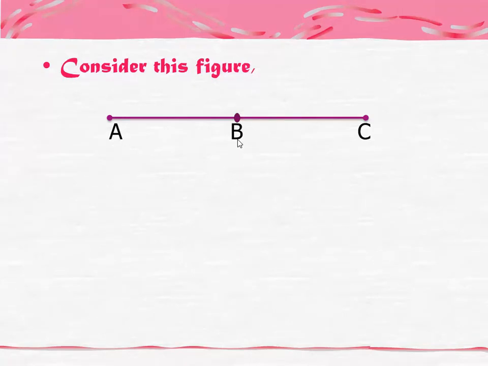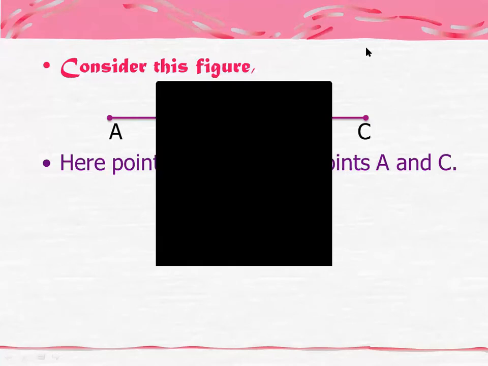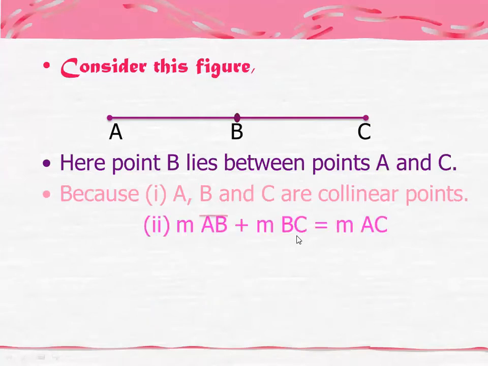Okay, now what's the reason behind it? Here, point B lies between points A and C. Why? Because A, B and C are collinear points. Obviously, for the concept of betweenness, your points must be collinear. So you can say that points A, B and C are collinear. And the most important thing is that the measurement of AB, this line segment, is a must.